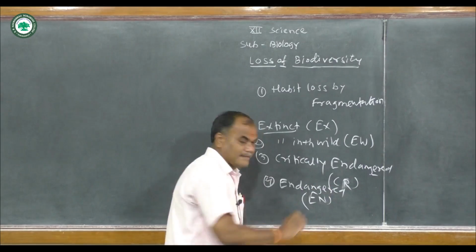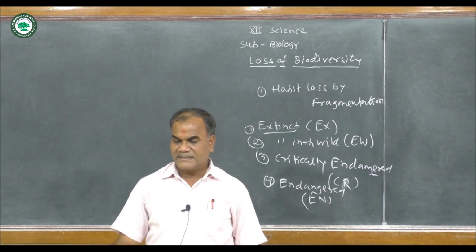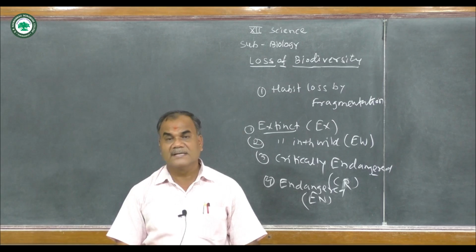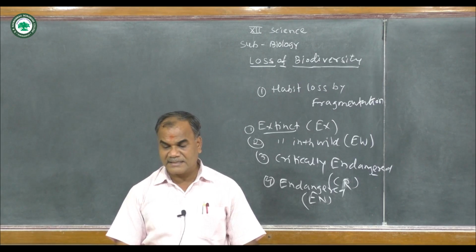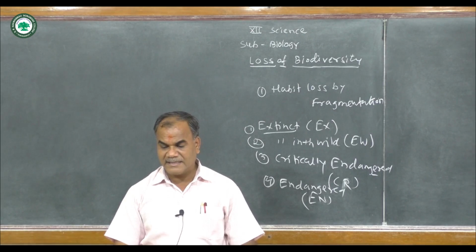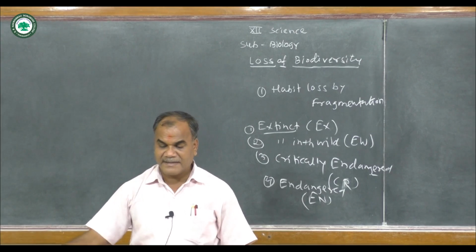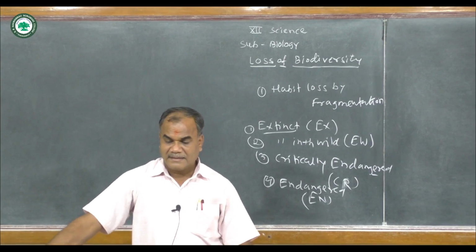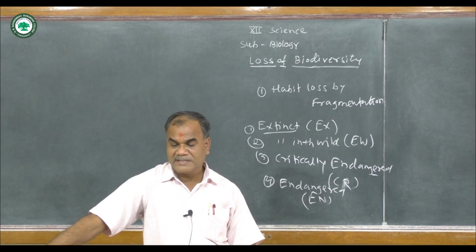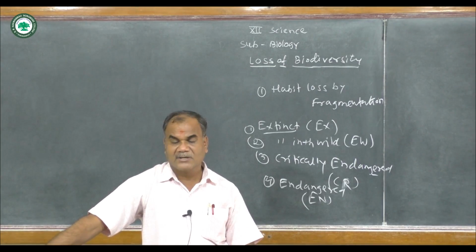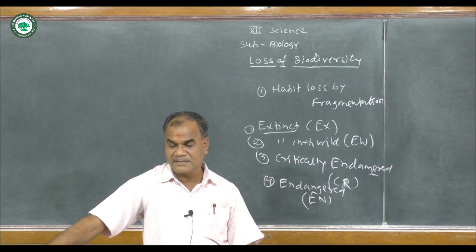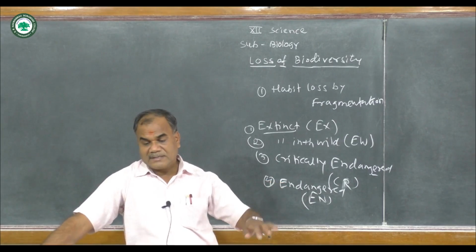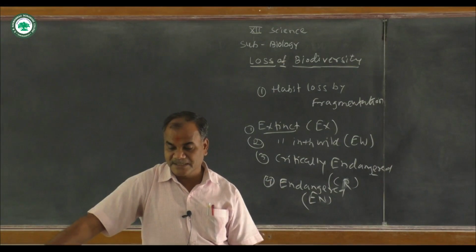That is EN. Endangered is the designation applied to species that possess a very high risk of extinction as a result of rapid population decline of 50 to more than 70% over the previous 10 years or 3 generations. How many? Near about 50 to 70% already lost over the previous years or 3 generations.